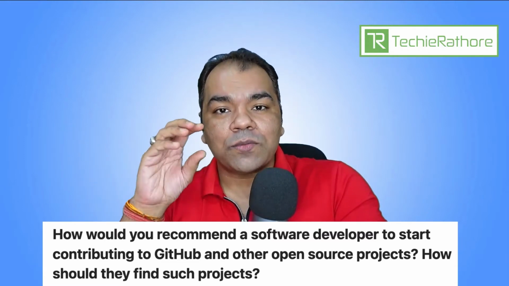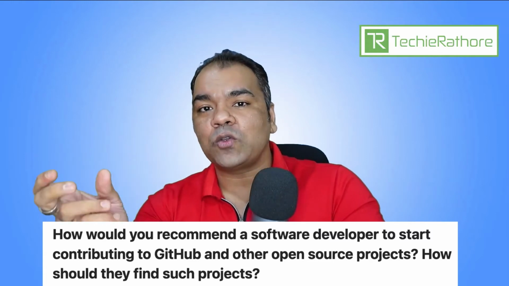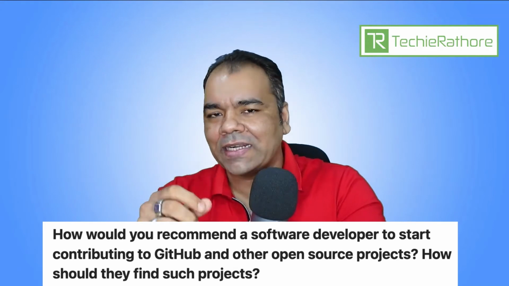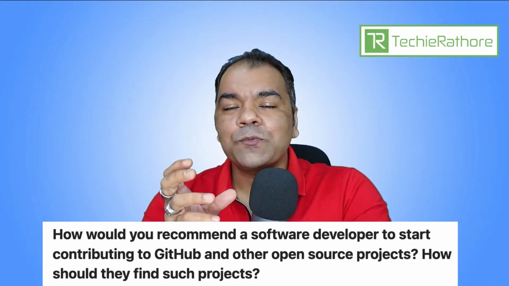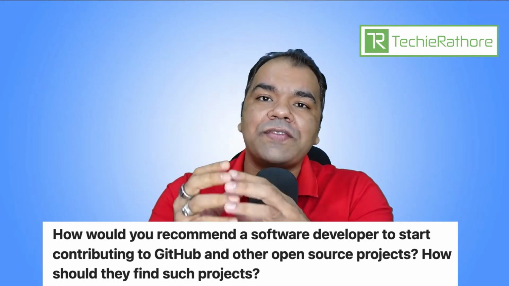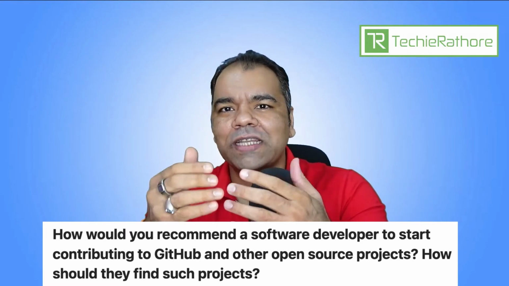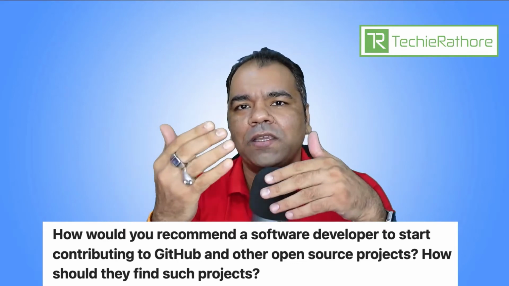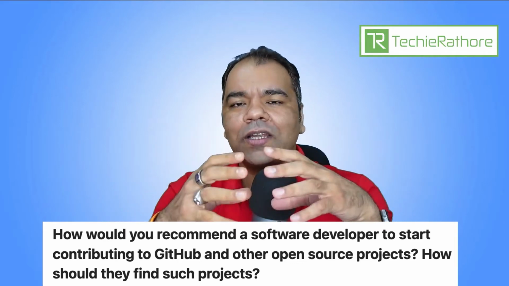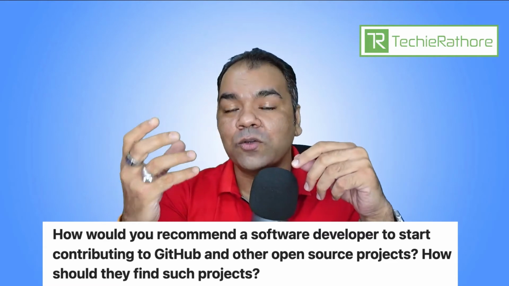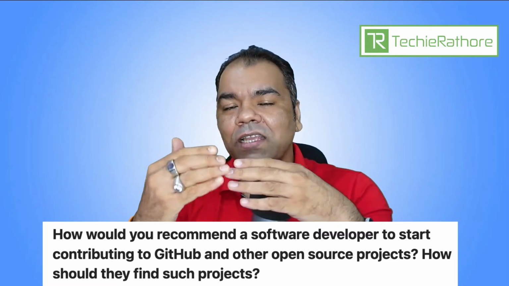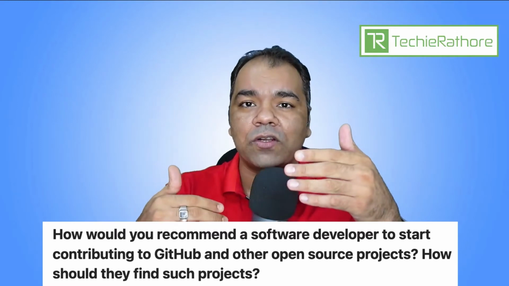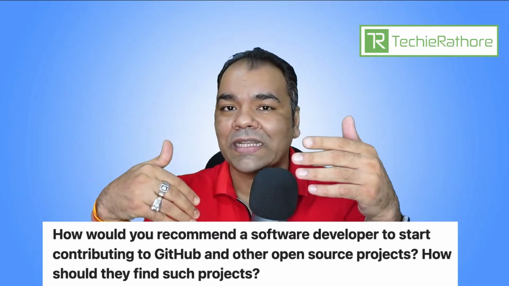So find the app, the tool or the library you want to support in the curated list on GitHub. That is the second step. The third step would be to join the community of that open source project. Once you have selected a tool or a couple of tools which you have decided to contribute to, don't always select only one tool. Select a few tools. Maybe 1, 2, 3, 4, you can select all these tools.